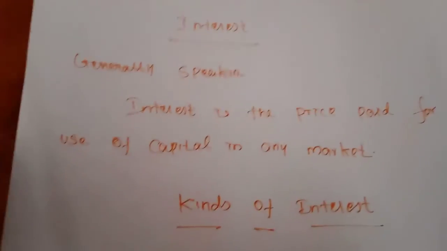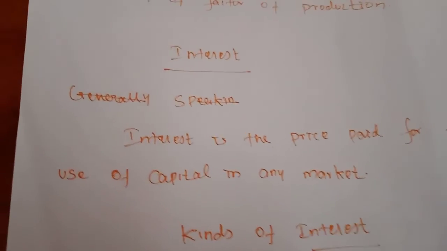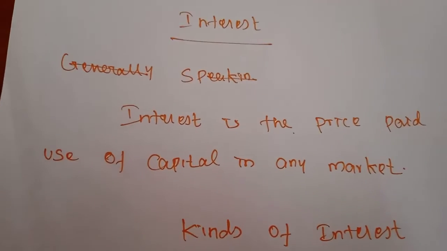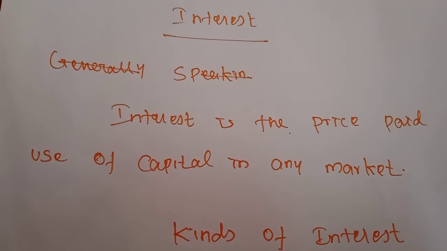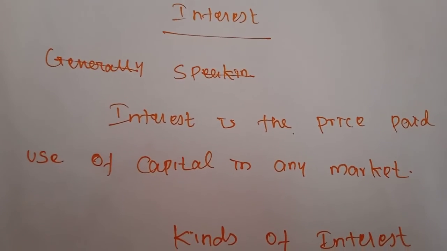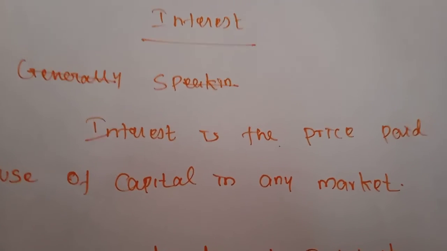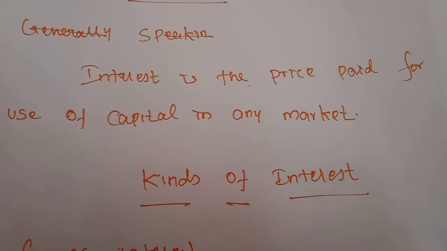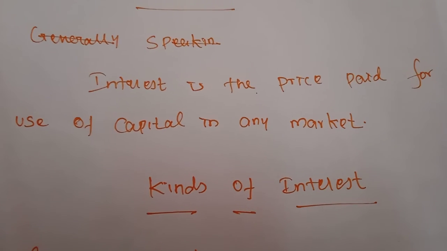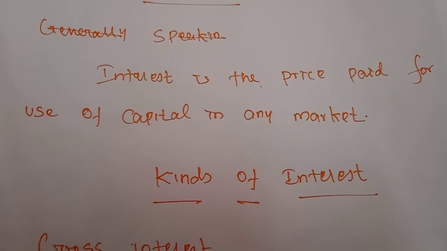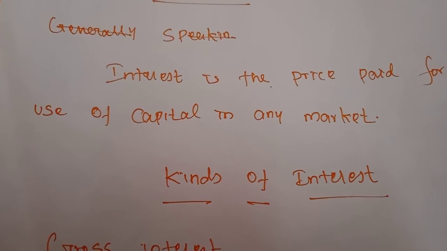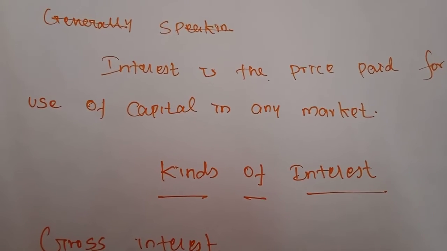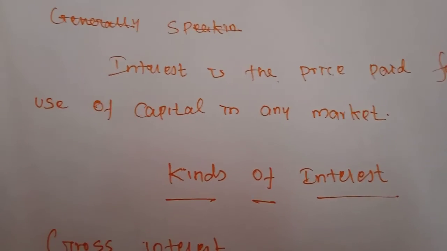So the next topic is interest. This is also one of the forms of distribution. Who will get the interest? The capital only will get the interest. Generally speaking, interest is a payment made by a borrower to the lender for the money borrowed. Normally, interest is the payment by a borrower to the lender. If any individual borrows some amount of money from a financial institution, they pay some interest for the purpose of lending the money.